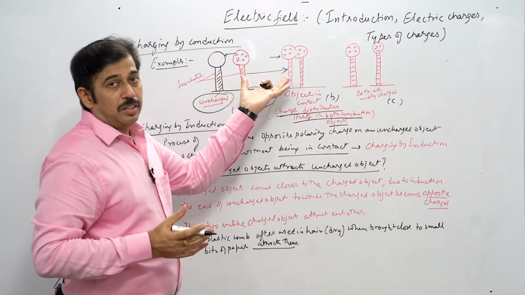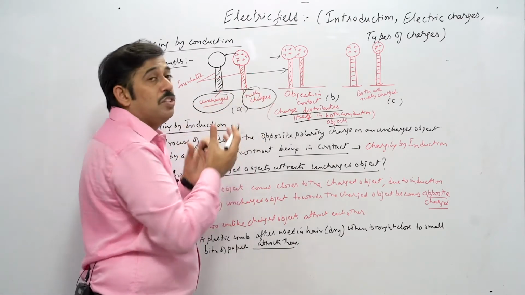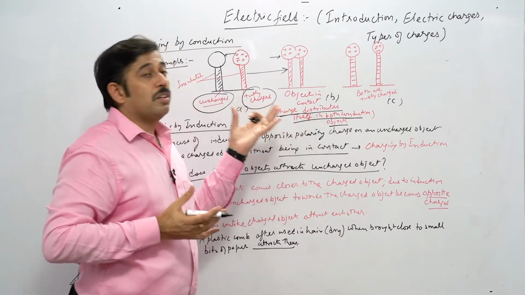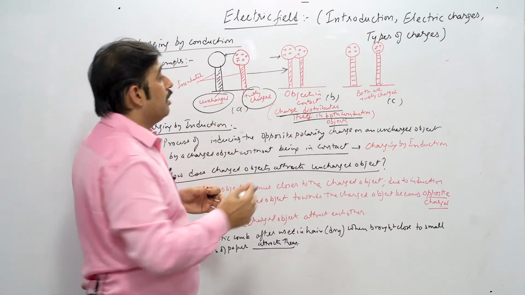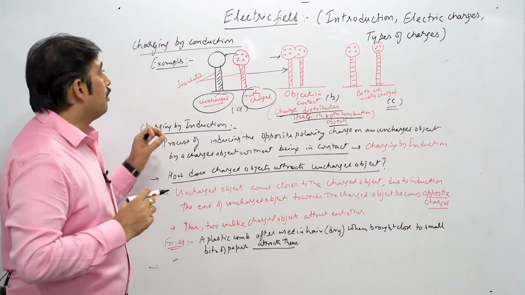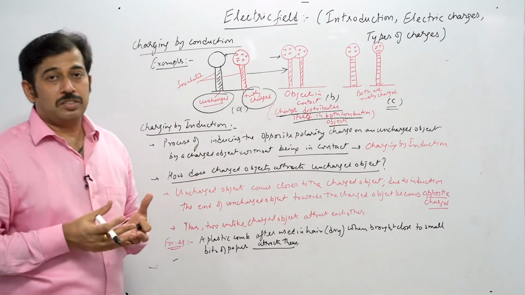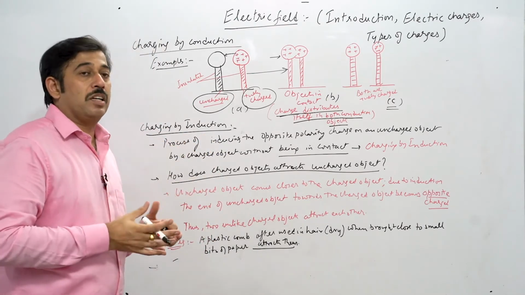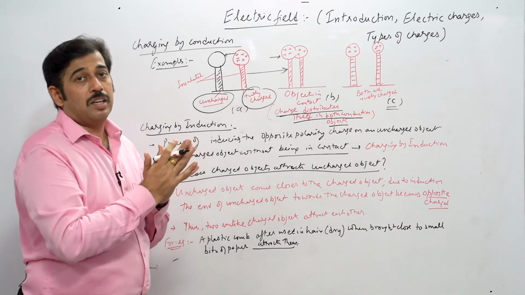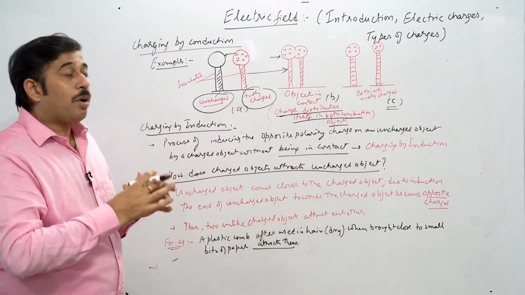Now you can see in this figure that both the conducting objects have certain charge, and once they have gained the charge, they acquire the charge on the surface. Both the conductors are having certain charges on the surface, and it is shown in figure C. So it is very clear from the topic itself that charging can be done by the conduction process. If you have two conducting objects, one charged and one uncharged, the one which is charged, when brought close to the uncharged object, may induce certain charge on the uncharged conductor also by the process of conduction.